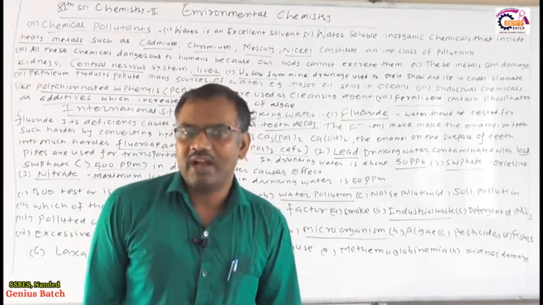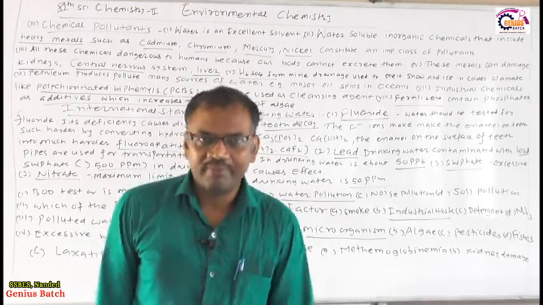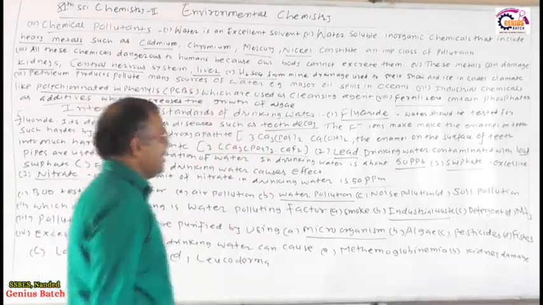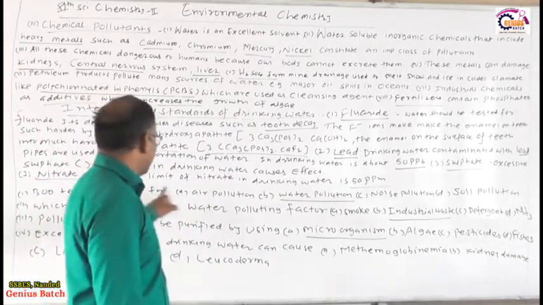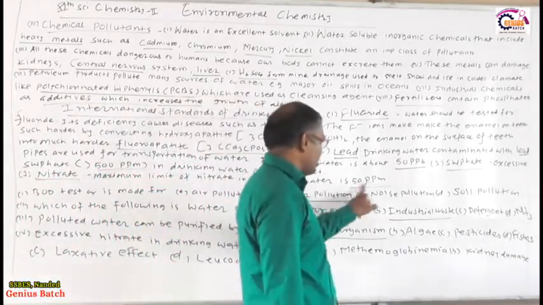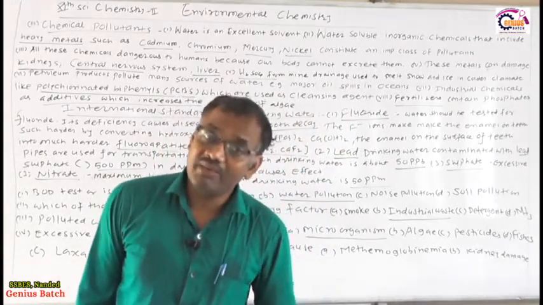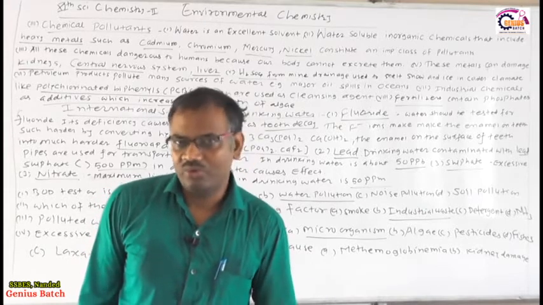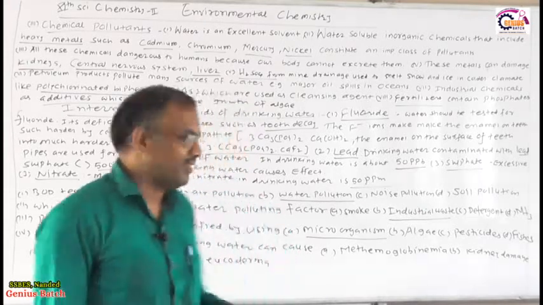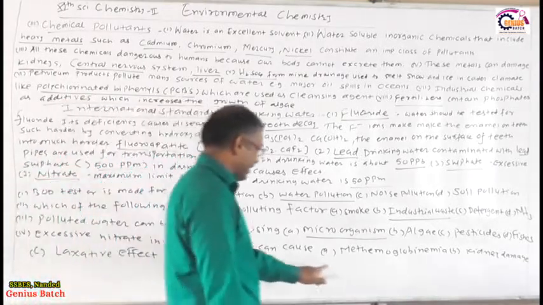How much fluoride, how much nitrate, how much sulfate, that is also given. The maximum limit of nitrate in drinking water is 50 parts per million. If more than 50 parts per million nitrate is in the water, it is very dangerous to the body.